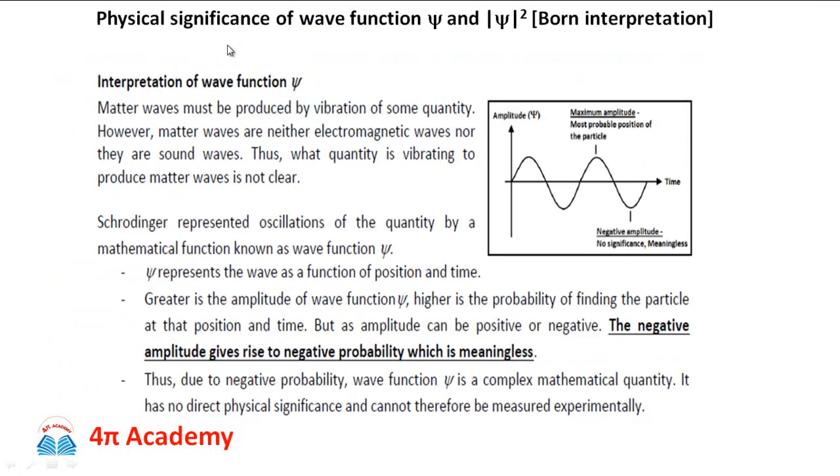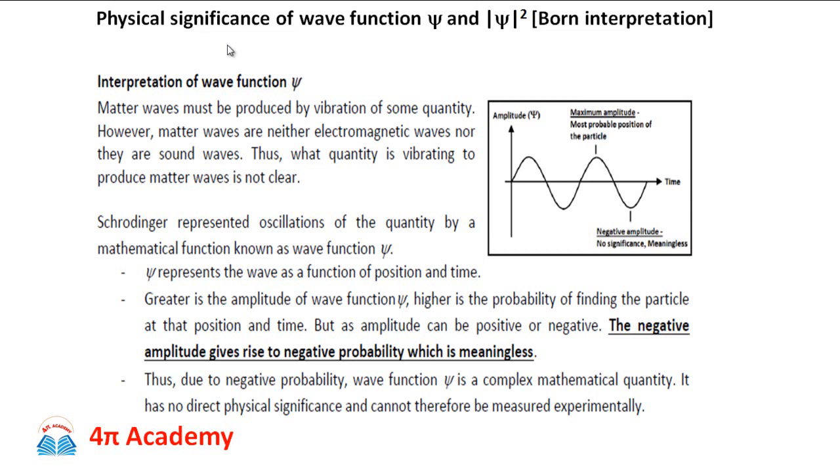Then the second question: what exactly is the thing that is waving in the matter wave? Like all the other waves which are known to us, such as sound waves or light waves or mechanical waves, for each and every wave which is known to us, there is one particular quantity which always varies with space and time. So what is that physical quantity which varies with space and time in the case of matter waves? This is the question.